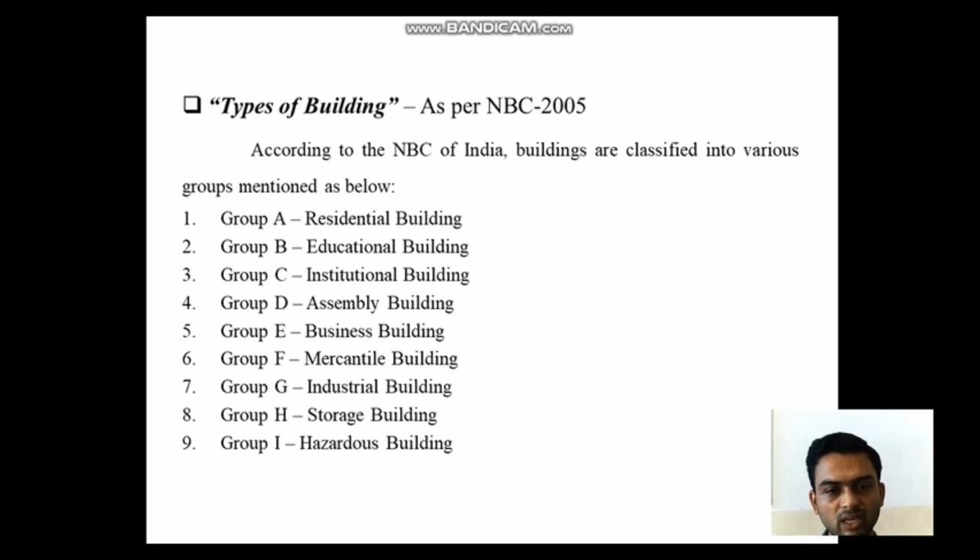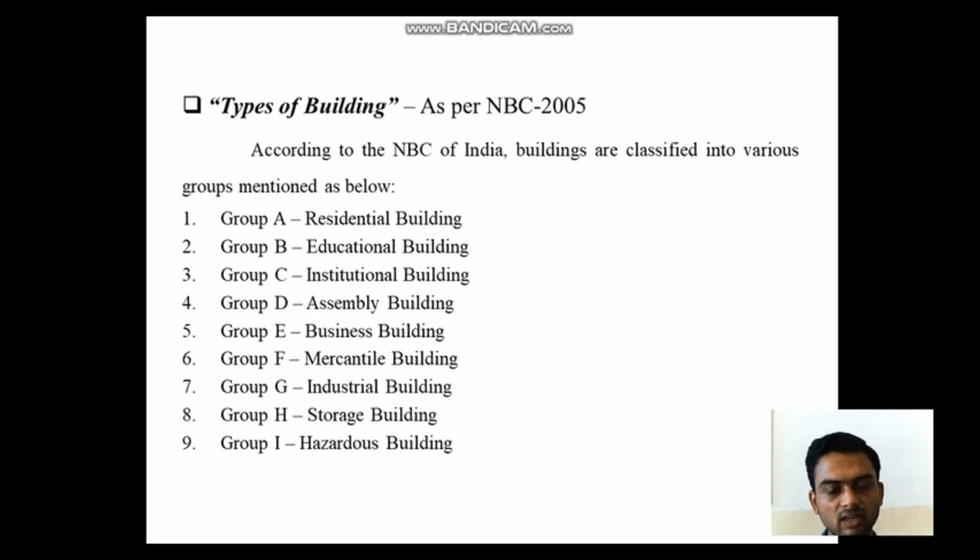Next, group E, that is business building. Business building is nothing but the building where offices are being there of various sectors such as architecture office, engineer's office, lawyer's office, etc. Banks also comes under this business building. Next, group F, that is mercantile building, where actual retail and service sector trading takes place. Mercantile buildings include shopping complexes, etc.